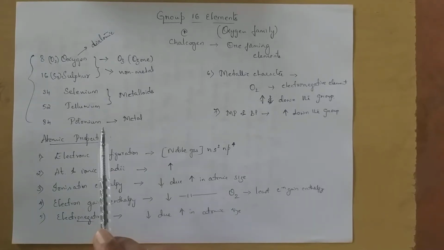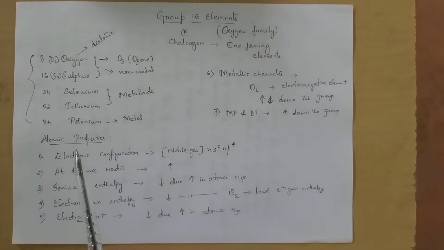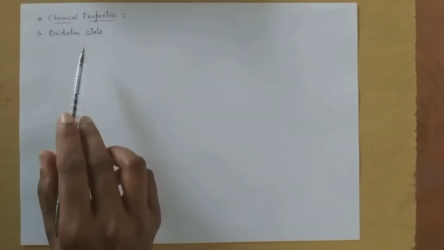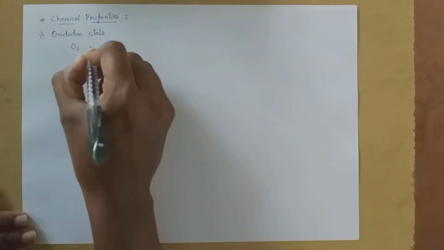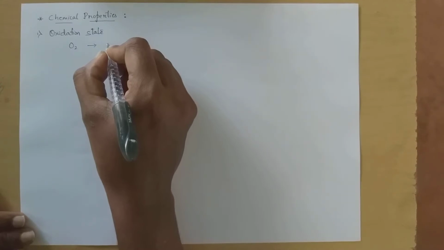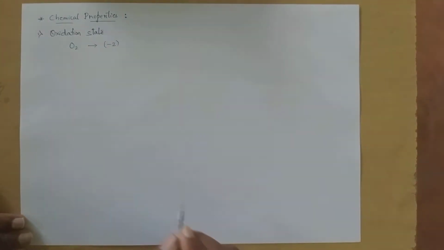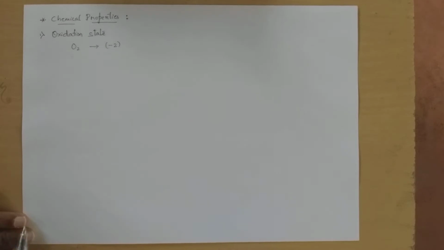Next we have oxidation state, reactivity towards hydrogen, oxygen and so on. So next we are going to read about the chemical properties. Under chemical properties, the first one is oxidation state. Particularly, oxygen is highly electronegative and its oxidation state in most compounds is -2. That is the common oxidation state.